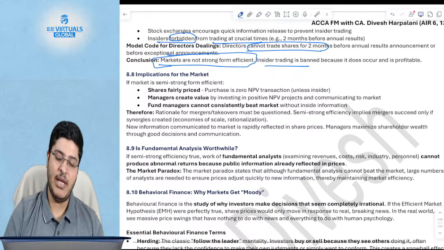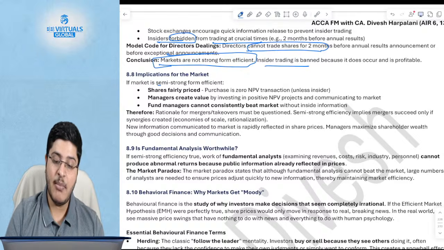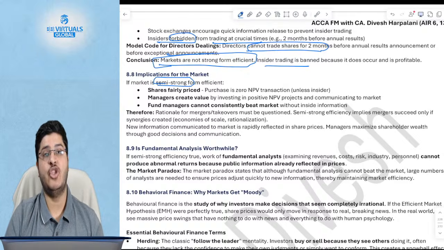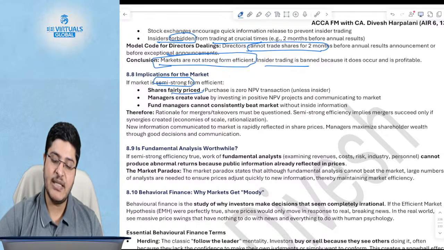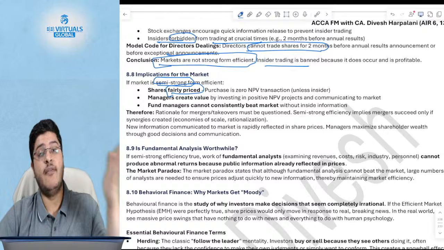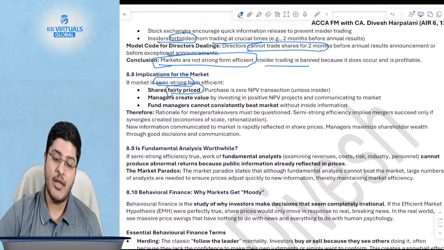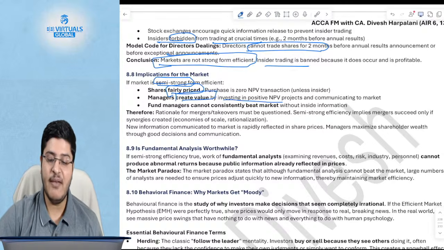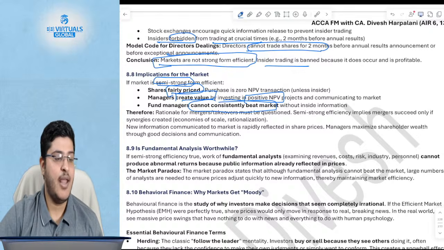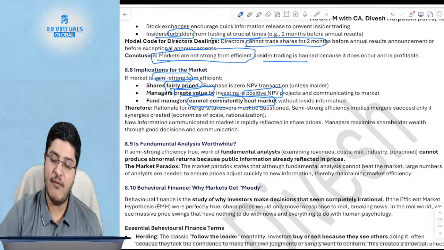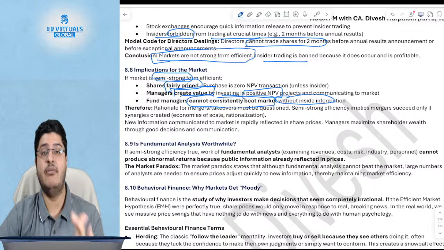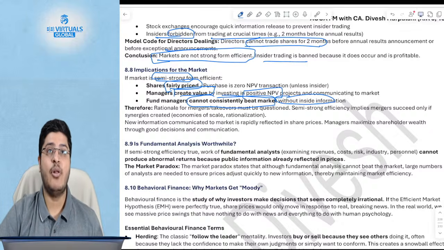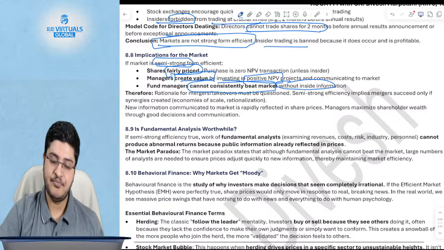What does it mean? The implication for the stock market is what? That the market is actually semi-strong form efficient, which means the share price is fairly priced based on the historical information, except for the insider information. The managers do create value by investing in positive NPV projects, and fund managers cannot consistently beat the market without inside information. Only inside information can help beat the market. Otherwise, markets are very smart. They know all the prices, okay.